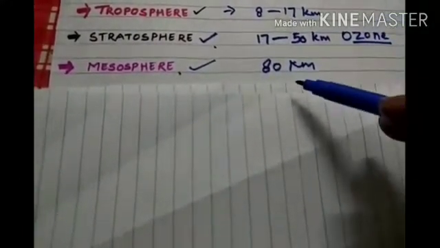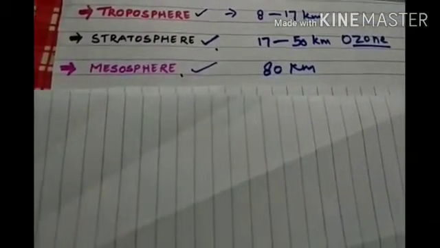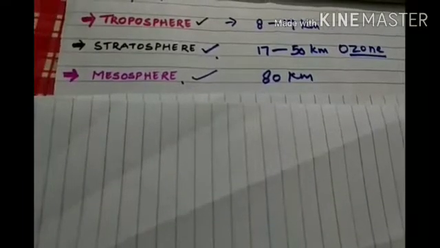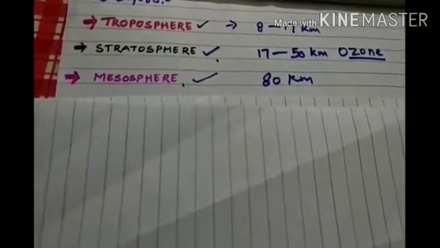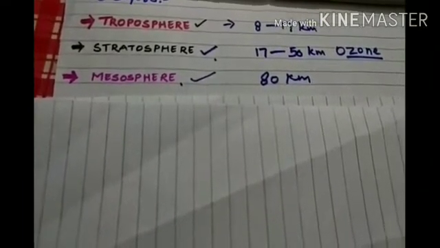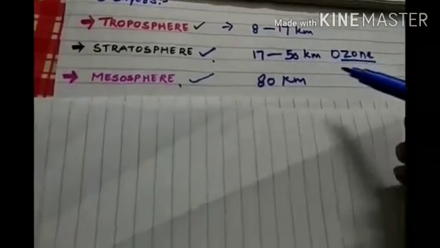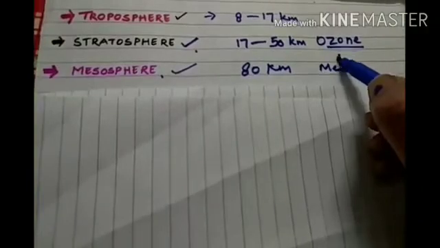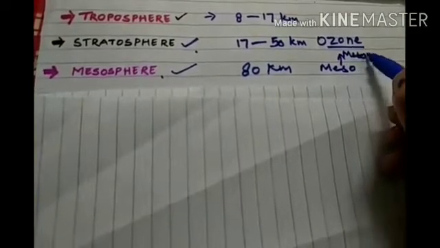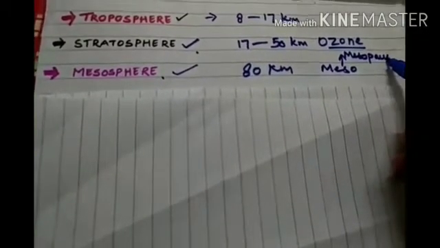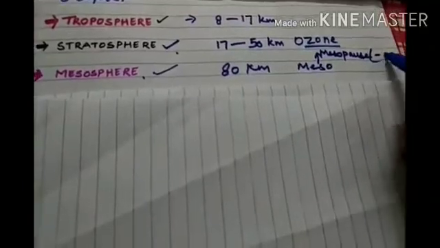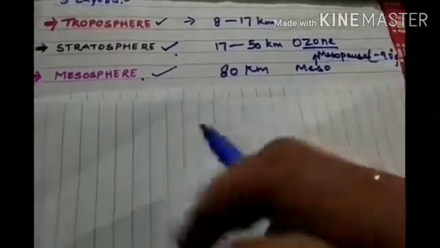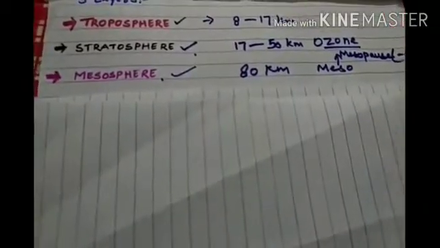The upper boundary of the mesosphere is the mesopause, where the coldest temperature in the Earth's atmosphere, about minus 90 degrees Celsius, is found. So this was the mesosphere.